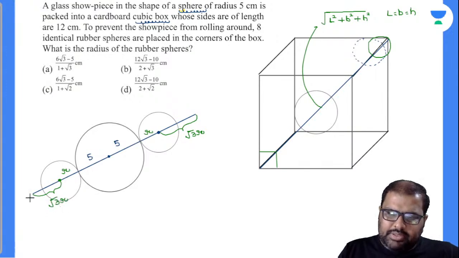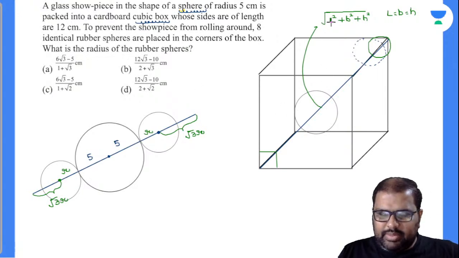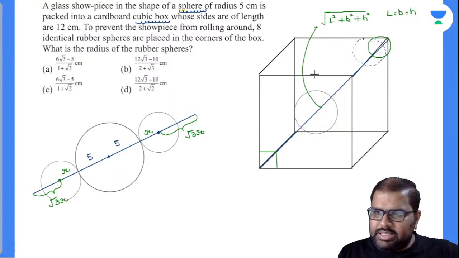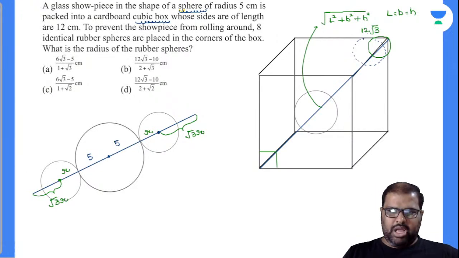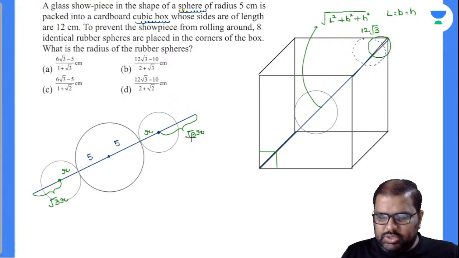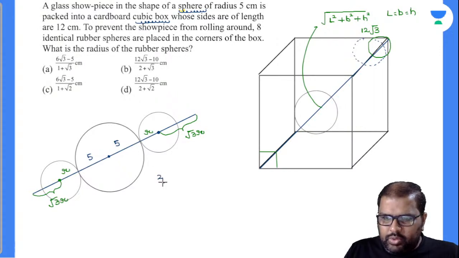Now closely observe that this complete length is nothing but the body diagonal of the cube. Now the side length is 12. So what will this one be? Root of 12 square plus 12 square plus 12 square. Am I right or wrong? So is it 12 root 3? Yes, this value will be 12 root 3, because the side of the cube is given as 12. Now finally, what can I write down? Add all those things. Root 3 plus root 3 is 2 root 3. Write down in blue ink. 2 root 3.